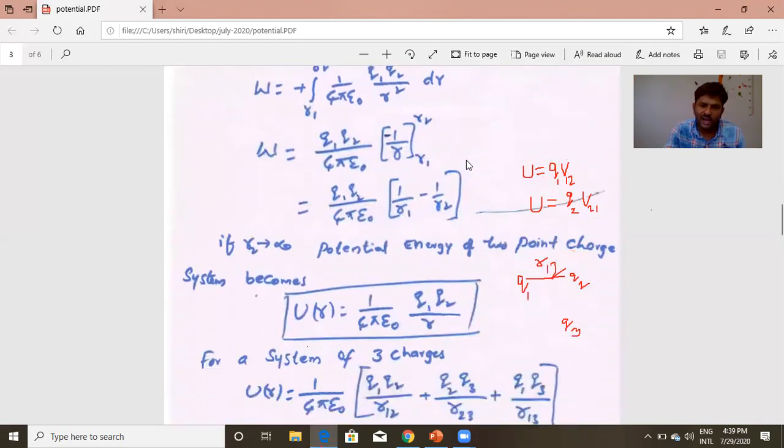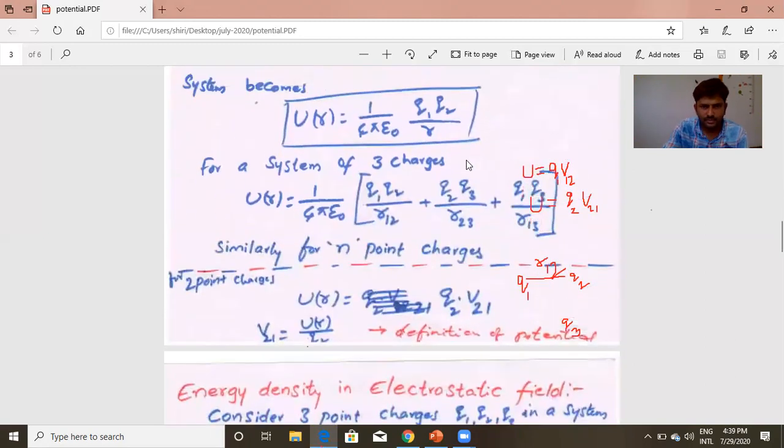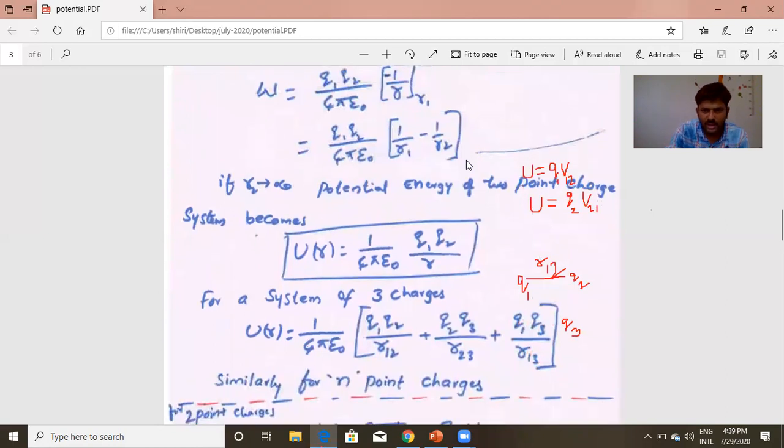That is what I wrote here. If we consider q1 into 1 by 4 pi epsilon naught q2 by r, that means q1 into the potential at q1 due to q2, or q2 into the potential at q2 due to q1. We can write the potential energy like this.